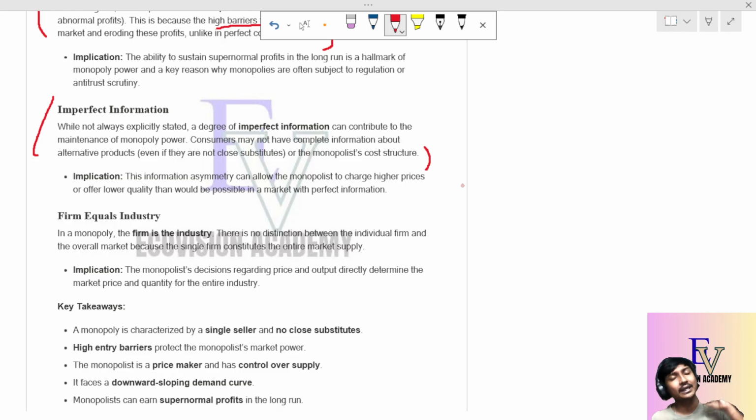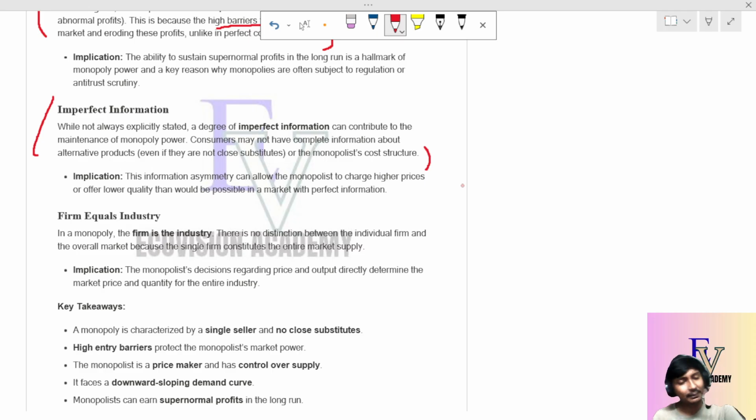Suppose I am a monopoly and I produce a pen at rupees 5. The cost of producing the pen is rupees 5, but the customer doesn't know what the cost of producing that particular pen is. Since I am a monopoly, there may be some imperfect information in the market, and the consumer may not be aware of the exact information. So I am selling that pen at rupees 20, and I am gaining a profit of 15. But if I sell the pen at rupees 10 also, then I am still gaining a profit of 5.